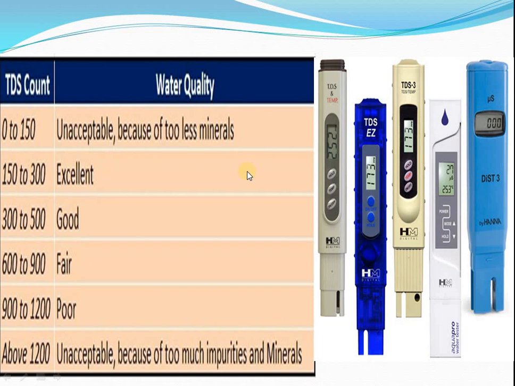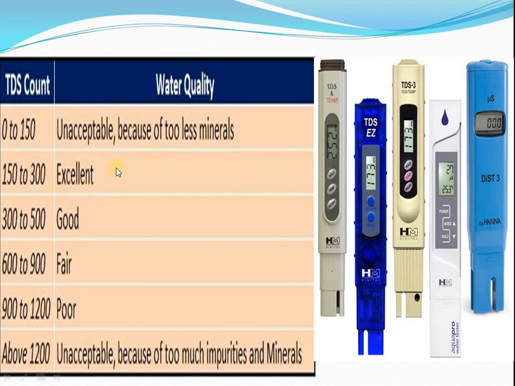How good the water quality is can be tested by TDS measurement tools. If water has a very low TDS count, then also it is not good, because we will lack minerals, and our body needs minerals that are obtained from this TDS. If it is in the range of 150 to 300, it is good.